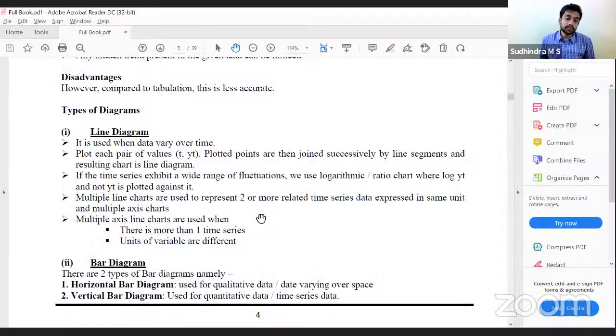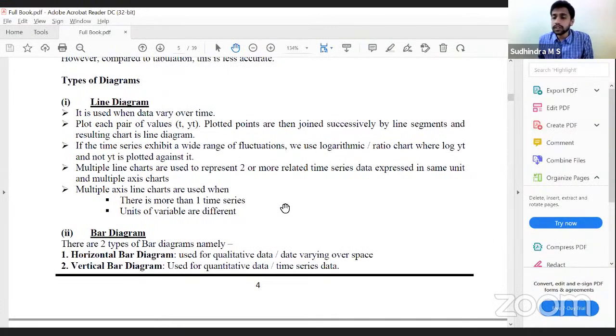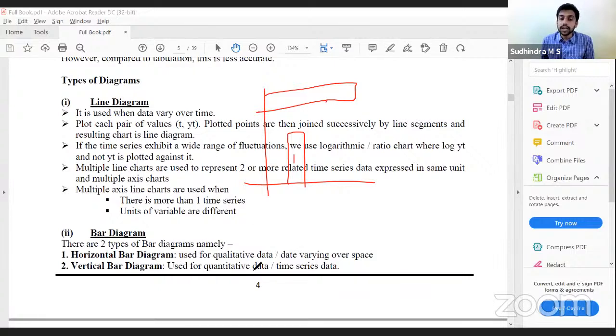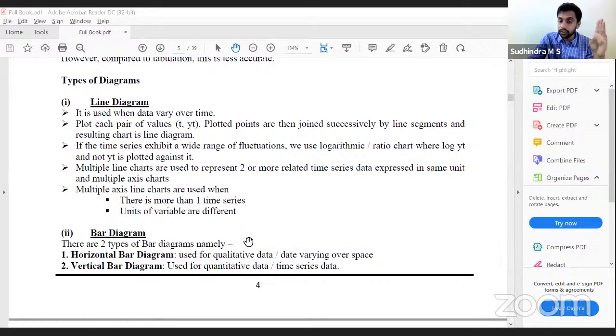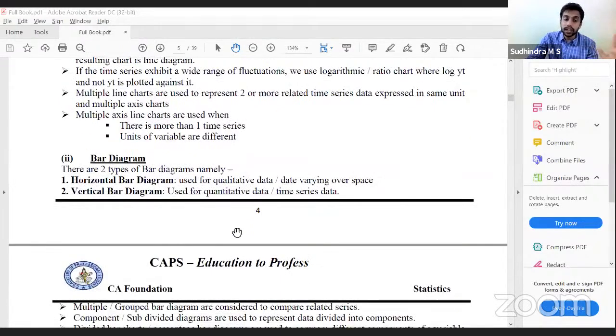Yes, fantastic. Next one, the second one, bar diagram. There are two types of bar diagrams: horizontal bar diagram and vertical bar diagram. Bar diagrams are nothing but presentation of data in rectangular bars. They can be horizontal or vertical. Horizontal is generally used for qualitative data or data varying over space, that is geographical. Quantitative or time series data we use vertical bar diagrams.